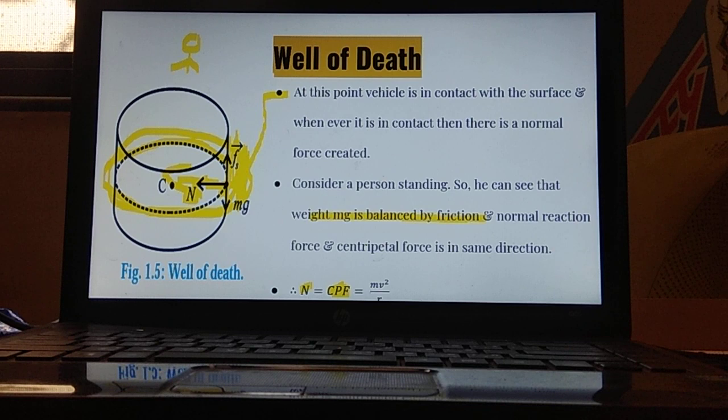So what we can write is N equals CPF, that is centripetal force, and the centripetal force formula is mv square upon r.